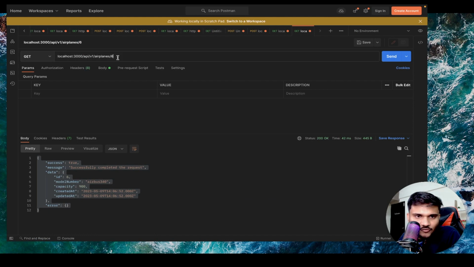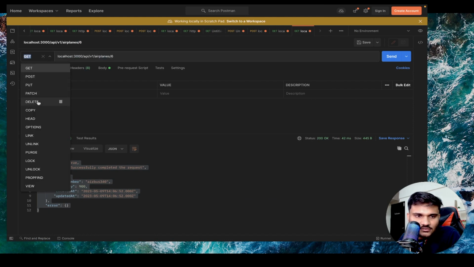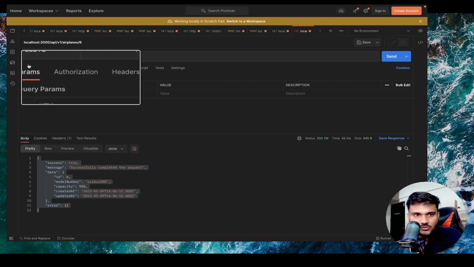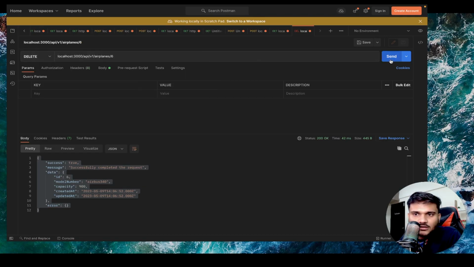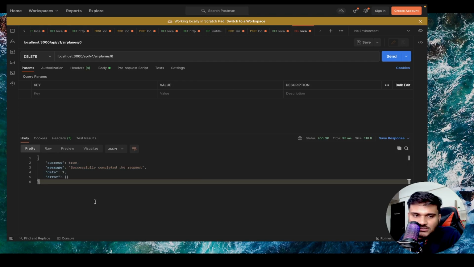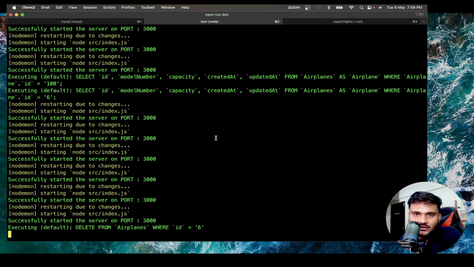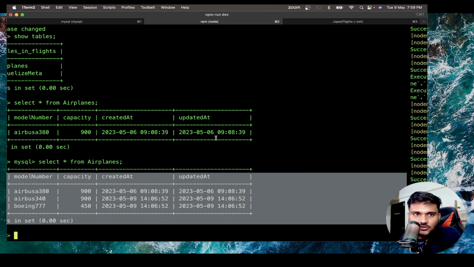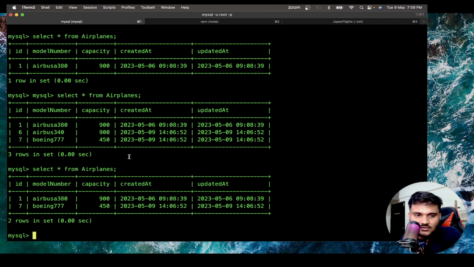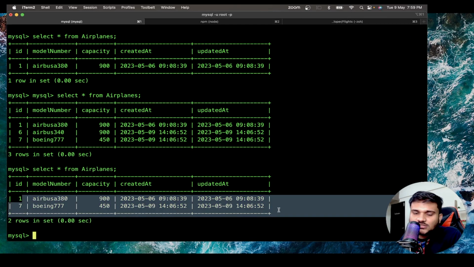Now let's say I want to delete the 6th airplane. So I'll change the request to delete here and make a request, send. Successfully completed the request, right? 200. Okay, now we have successfully deleted it. And if you actually go to MySQL to select star, you can see the 6th airplane is gone.